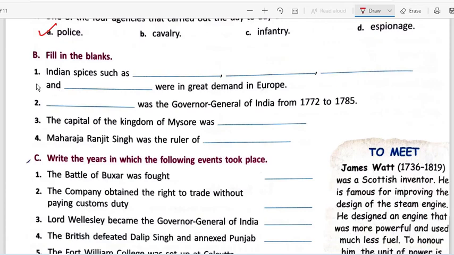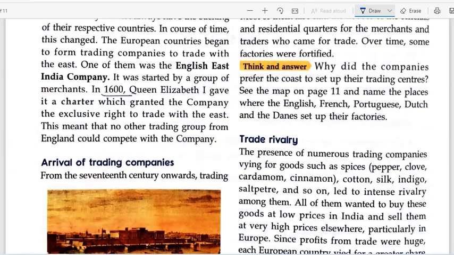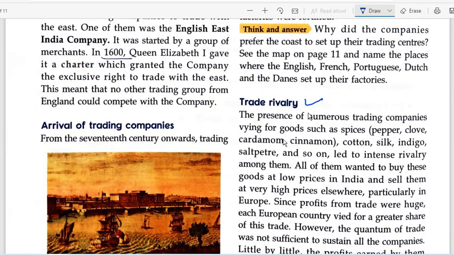Question number 1 says Indian spices such as dash, dash, dash and dash were in great demand in Europe. Now if you come to page number 1 of the chapter, in the paragraph titled Trade Rivalry, you will see that these spice names are given in brackets. The first one is pepper, which is black pepper, clove, cardamom and cinnamon. So these were the spices which were in great demand in Europe.